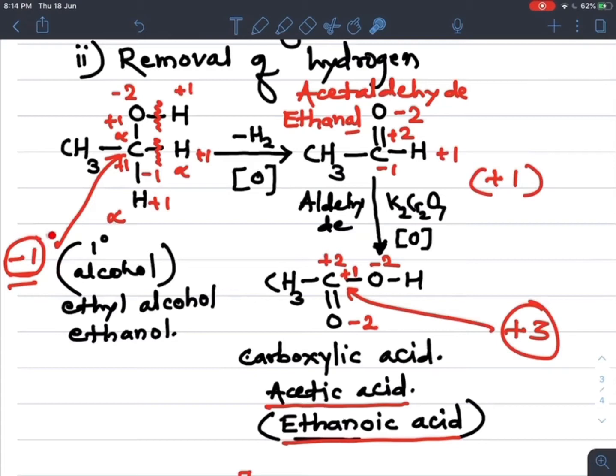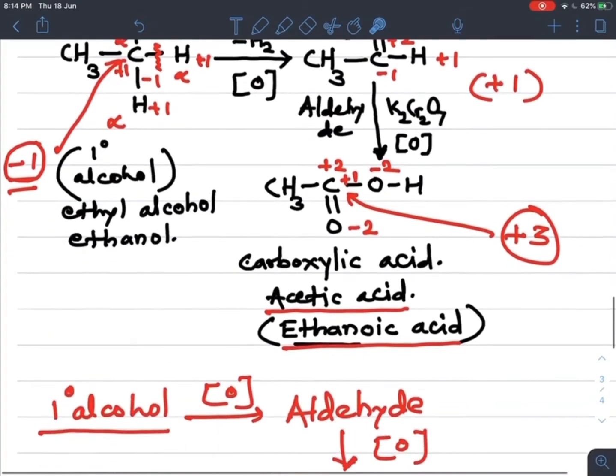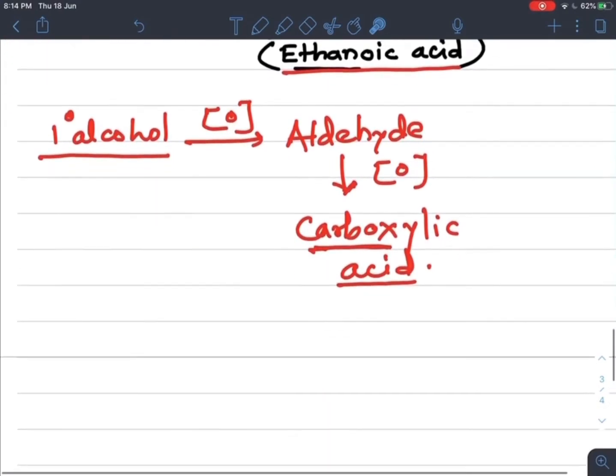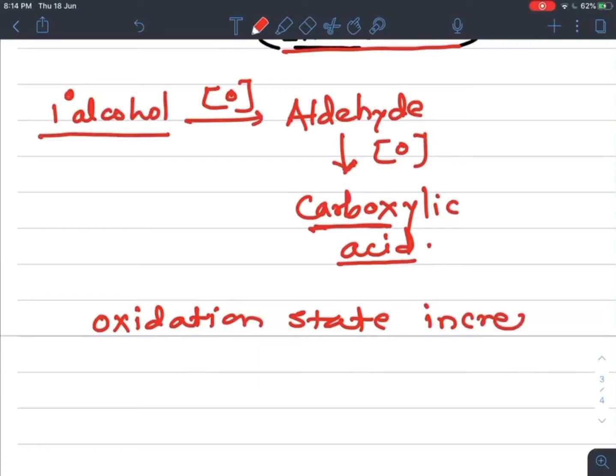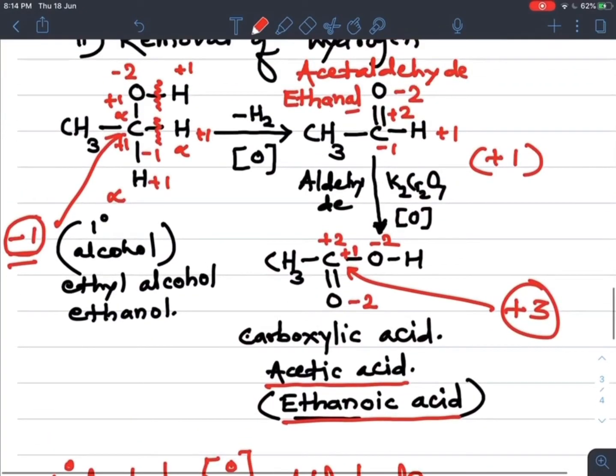So -1 is converted into +1, and +1 again converted into +3. It means the oxidation state increases, which means oxidation. So here we get a third definition of oxidation: oxidation means the oxidation state or oxidation number increases.